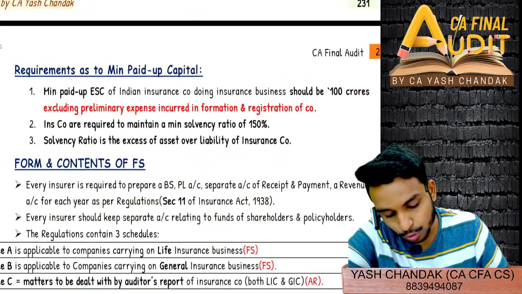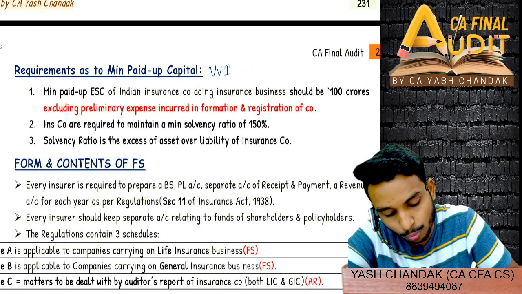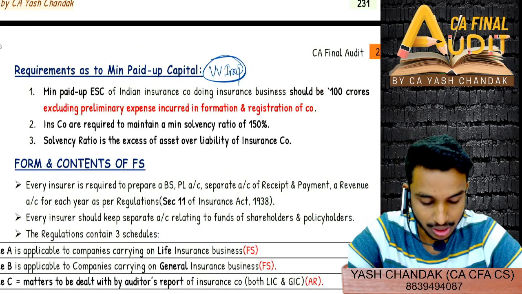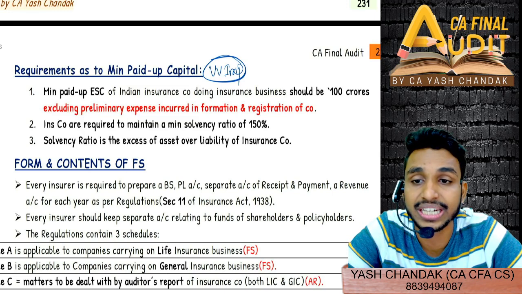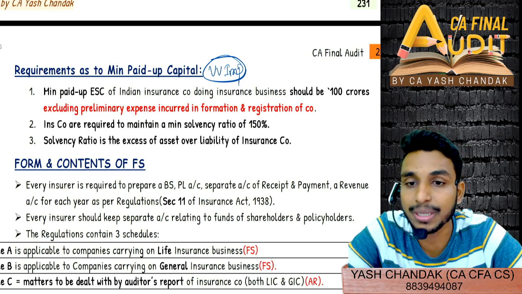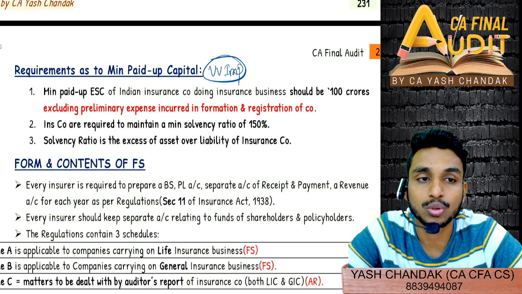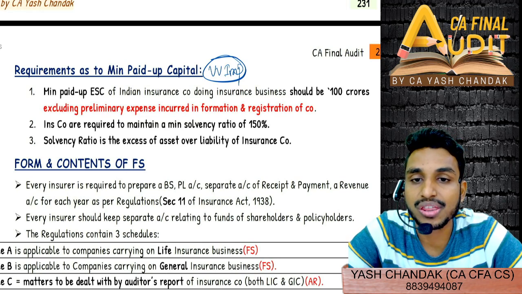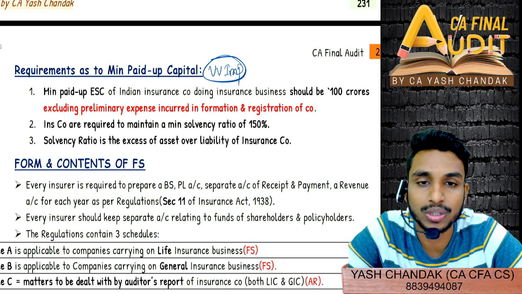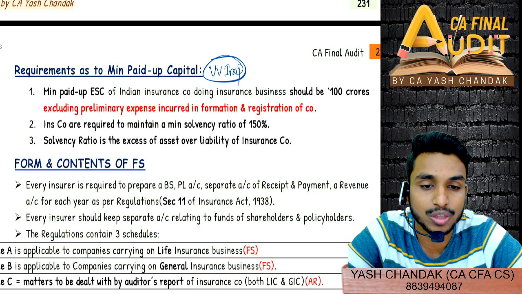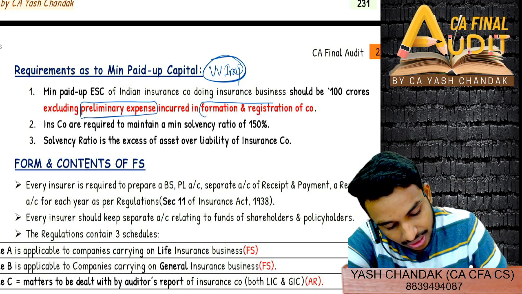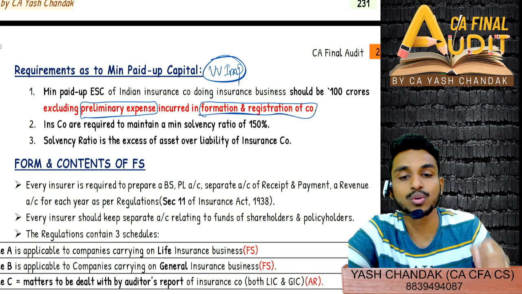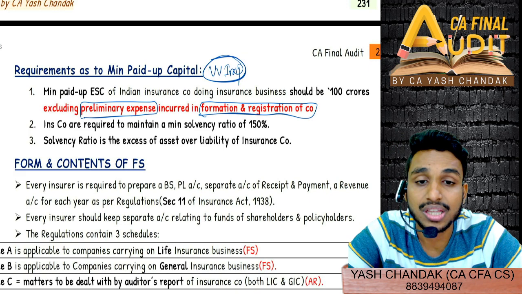Now first come to requirement as to minimum paid up equity capital. Very important from MCQ point of view. They have even asked in this RTP. So first of all, you need to have minimum paid up equity share capital of 100 crores. 100 करोड़ चाहिए तभी आप इंश्योरेंस बिजनेस कर सकते हो, right? If you want to transact insurance business, you need to have paid up equity share capital of 100 crores, excluding, however, preliminary expenses in formation and registration of company. So if you have included this in paid up equity share capital, you will remove it.